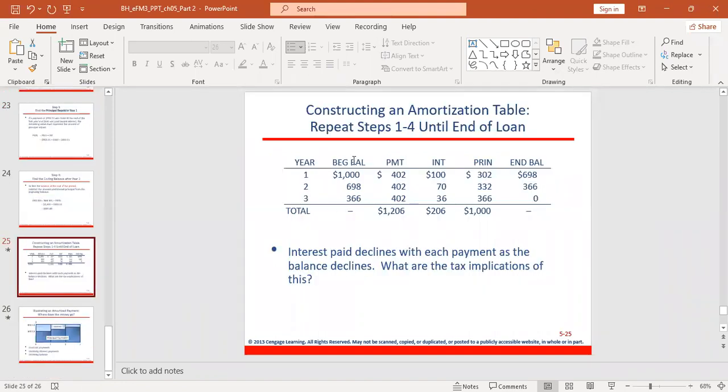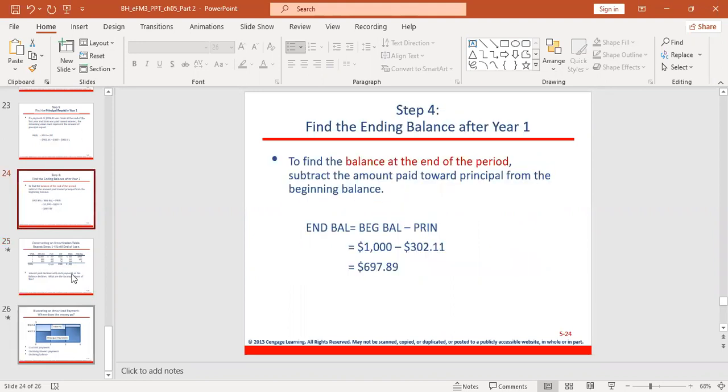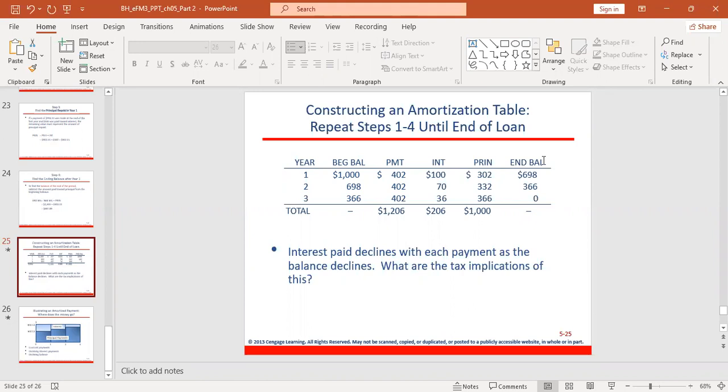You can see beginning balance 1,000, PMT 402, we already calculated. Interest 100 for the first year, we already calculated. Principal repaid in year one 302, we already calculated. Ending balance 698, we already calculated. So you just key in the values for the first year.